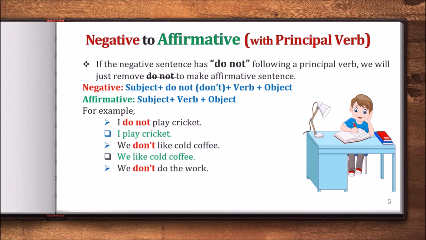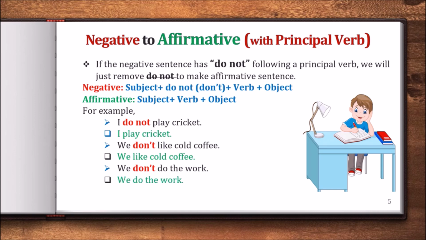Here some students get confused seeing two do verbs, like one is don't, the other one is do. But you shouldn't be confused, because as we said in the rule, if we have don't in the sentence, we will just remove the don't part and write the rest of the words. So we have to write we do the work.